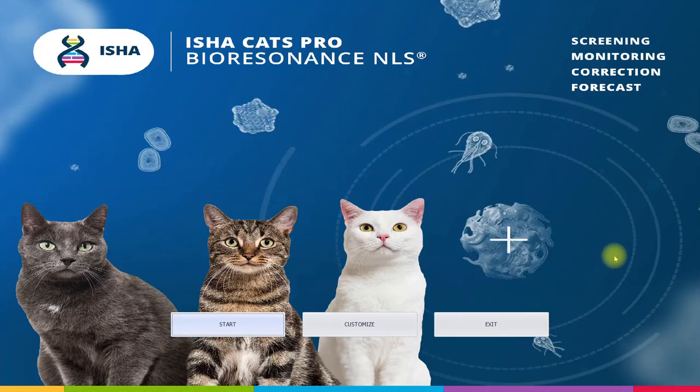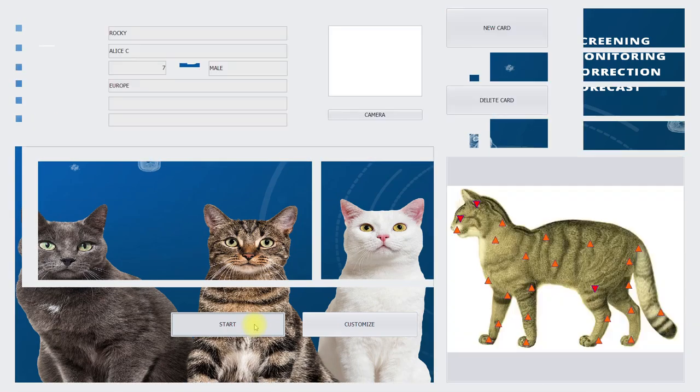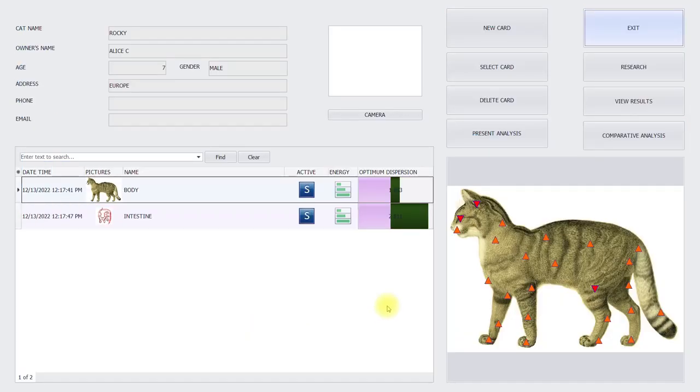Welcome at ISHA. This is a short demonstration of the ISHA CATS Pro Bioresonance NLS software, a part of the system. This is a startup screen, and we press the start button.